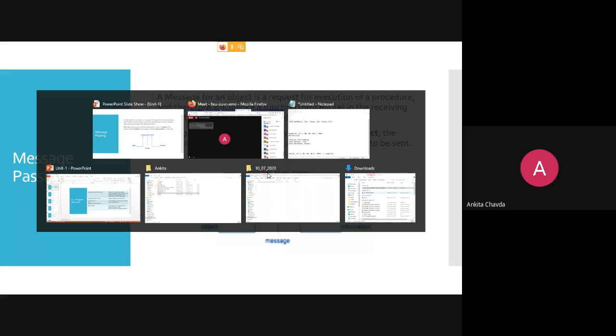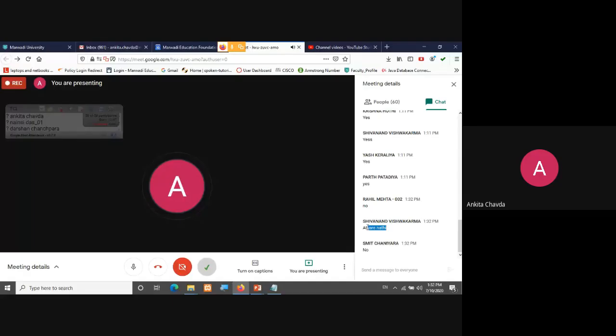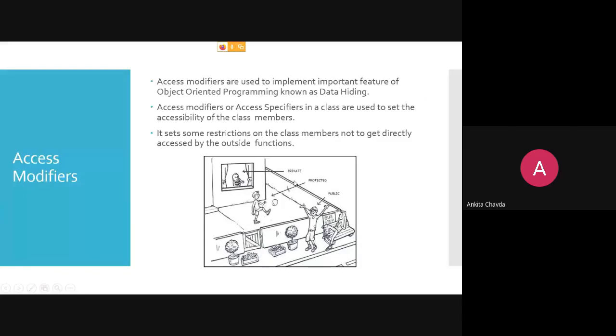Any doubt in this dynamic binding and message passing? Any doubt? Fine. No, ma'am. Yes. Okay. Right. Thanks. Okay. So the next is...